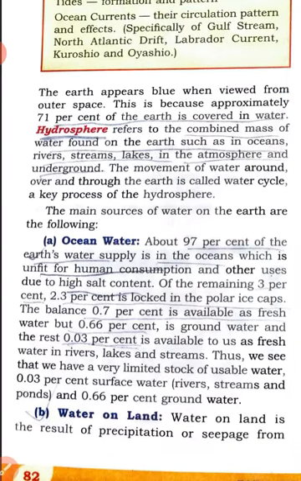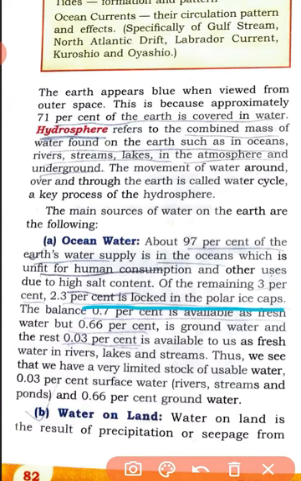So 97% is caught in the ocean water. Only 3% remains, right? And of the remaining 3%, 2.3% is locked in the polar ice caps. So at the two poles, the northern pole or the Arctic, and the southern pole or the Antarctic, of the remaining 3% of the water, almost 2.3% is locked in the polar ice caps.